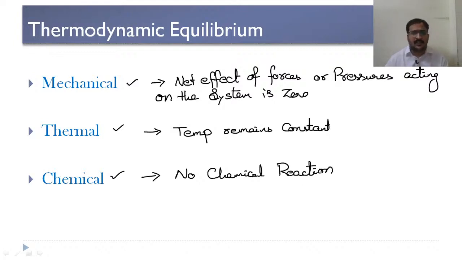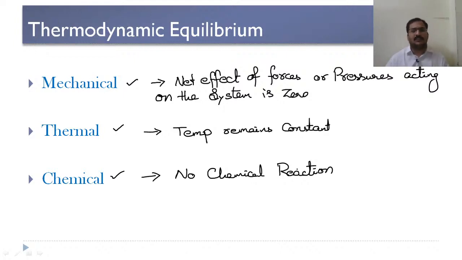A system is said to be in chemical equilibrium when there is no chemical reaction taking place. When there is a chemical reaction, we know that heat will be generated or absorbed by that particular substance. As a result, there will be variation in different properties because of this heat absorption or rejection.